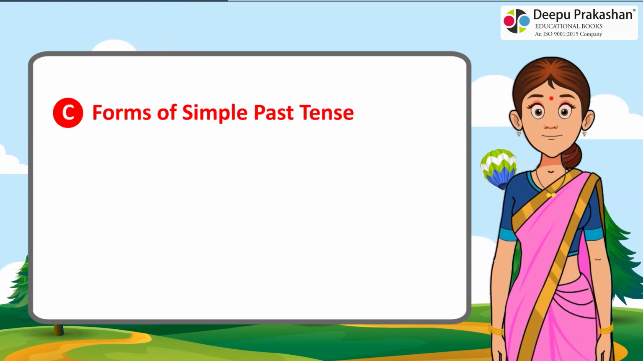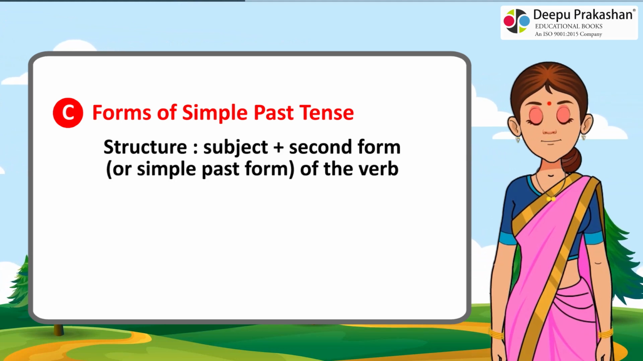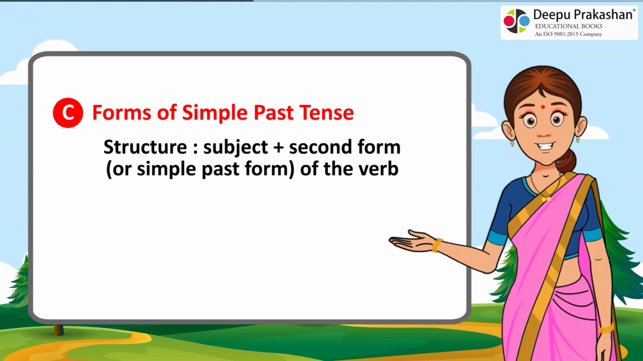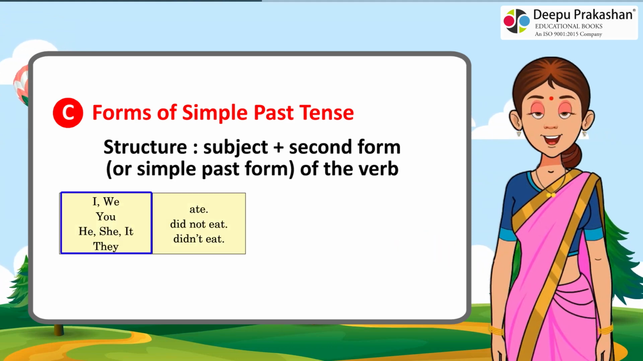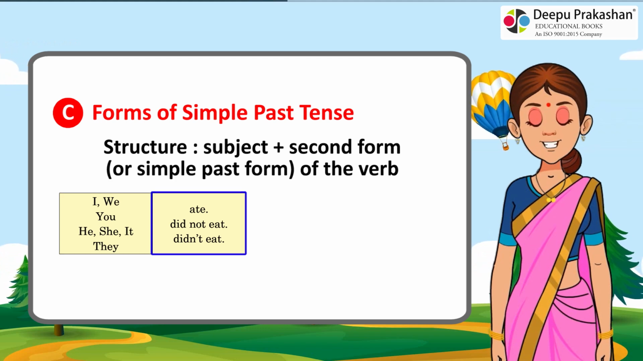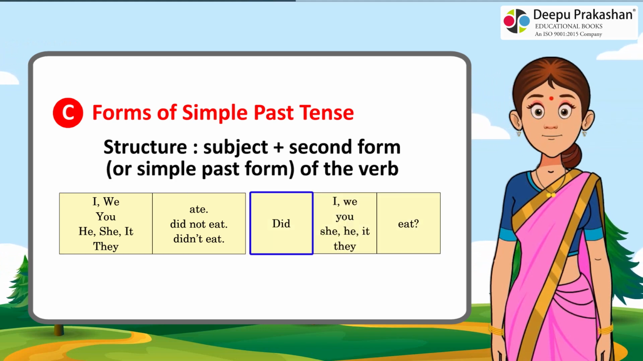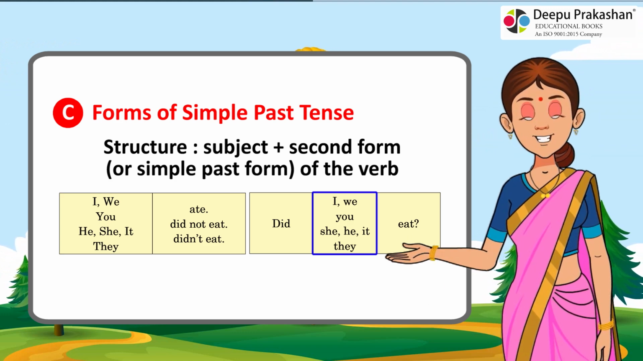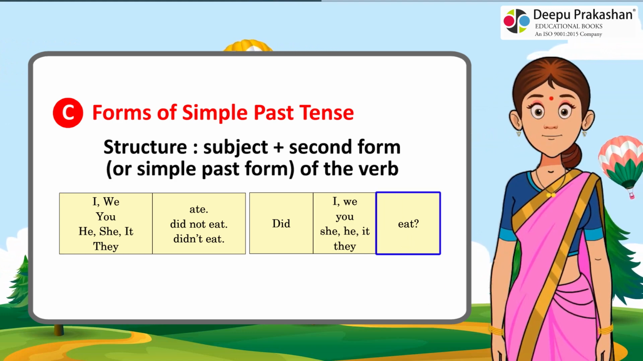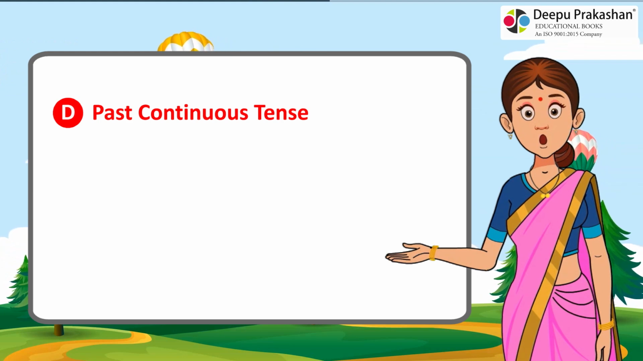C. Forms of simple past tense. Structure: subject plus second form or simple past form of the verb. I, we, you, he, she, it, they ate. I, we, you, he, she, it, they did not eat, didn't eat. Did I, we, you, she, he, it, they eat?